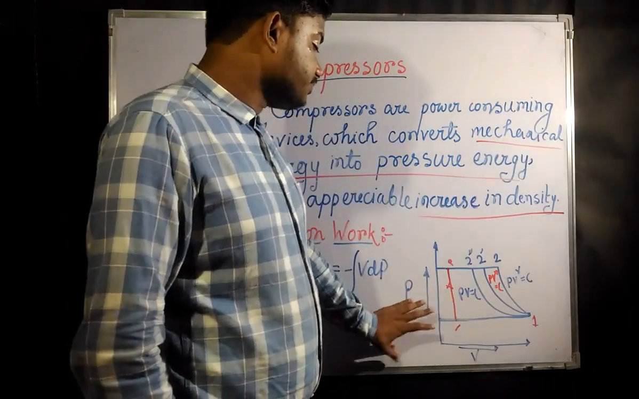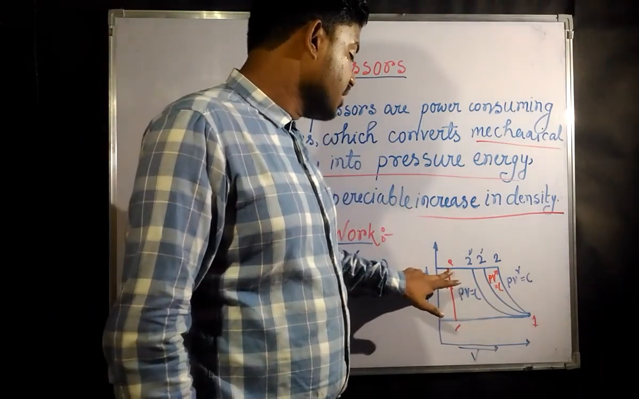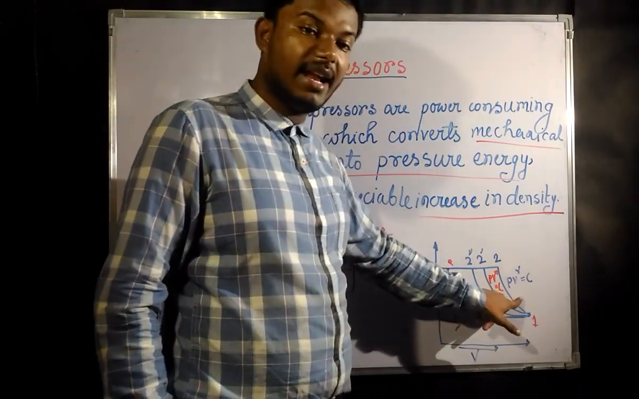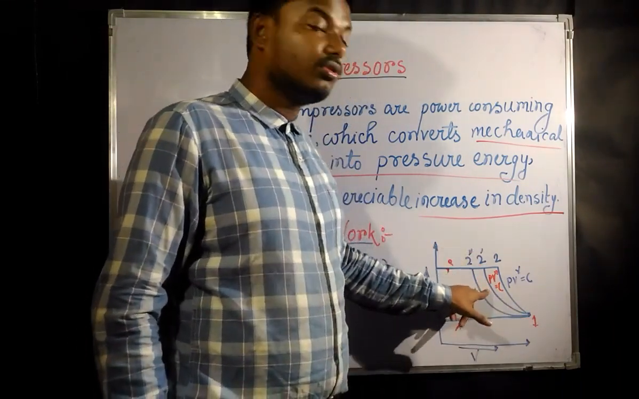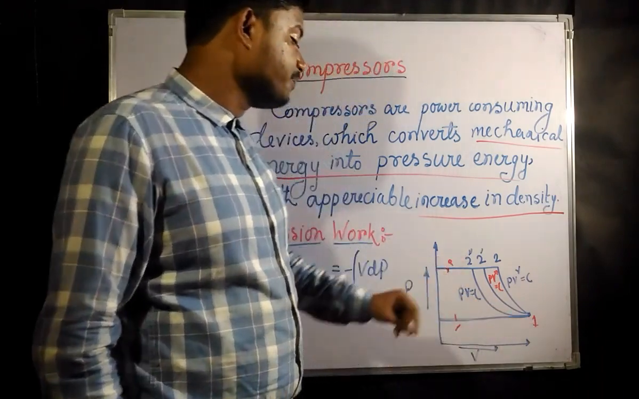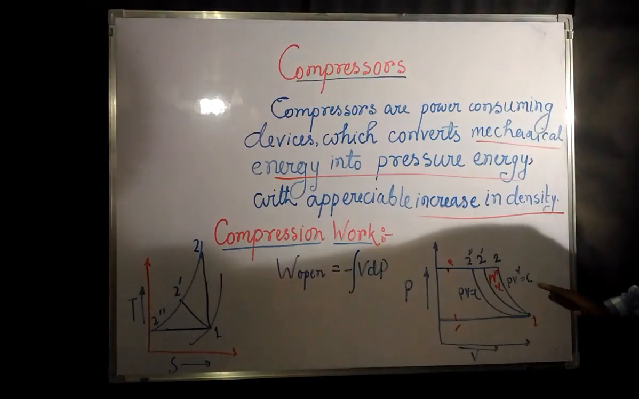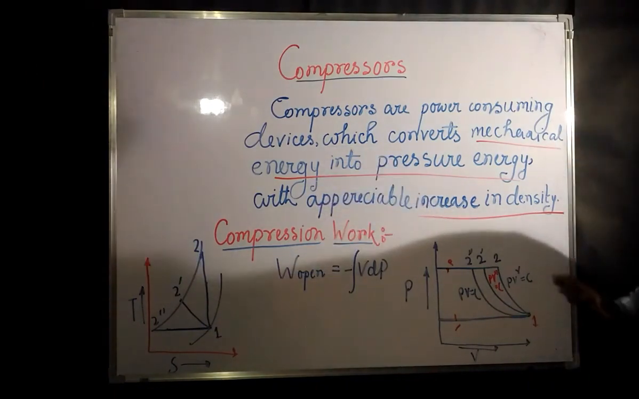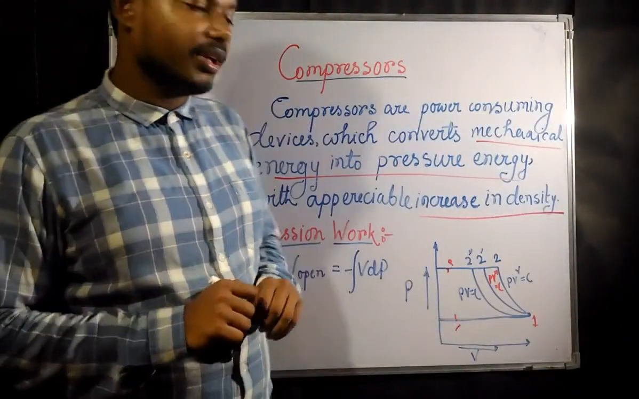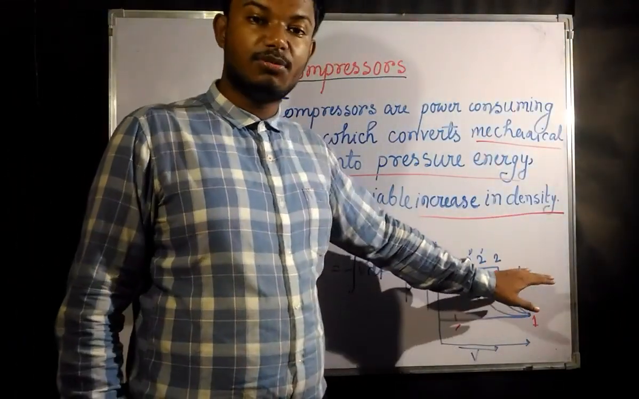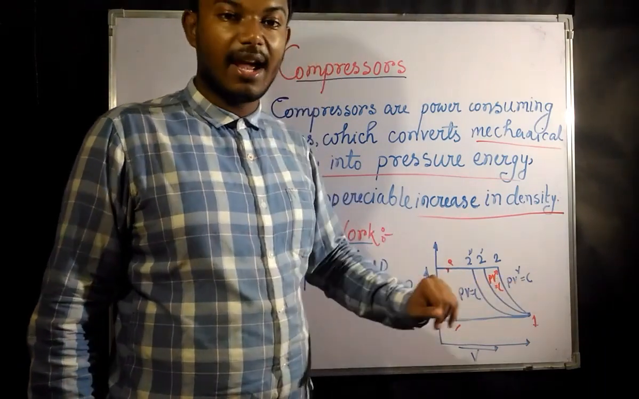So what are the remaining three processes? From 1 to 2 is the adiabatic process, from 1 to 2 dash is the polytropic process, and from 1 to 2 double dash is the isothermal process. As we have seen in earlier cases, how the slopes are going to be for these processes: adiabatic, polytropic, and isothermal.